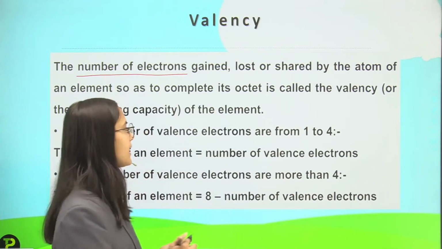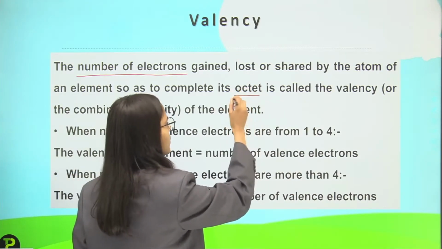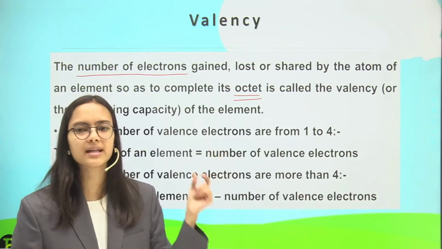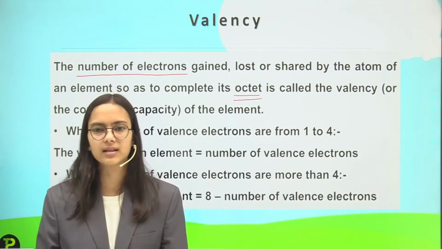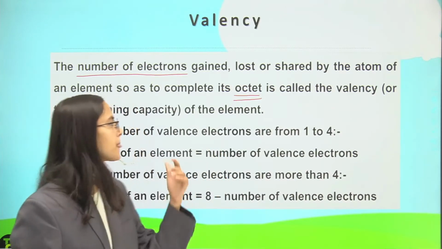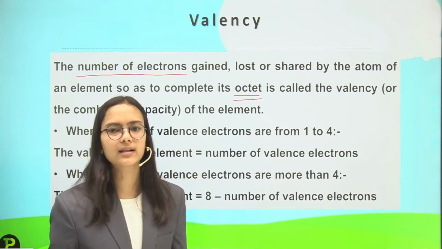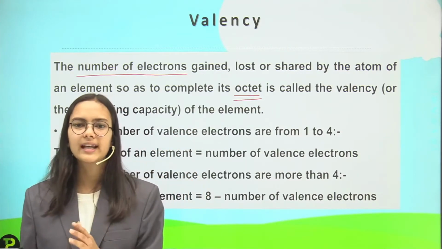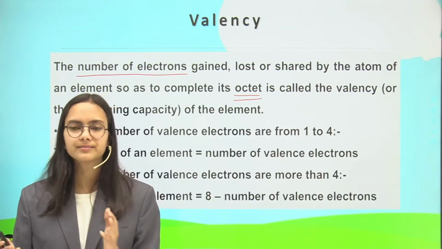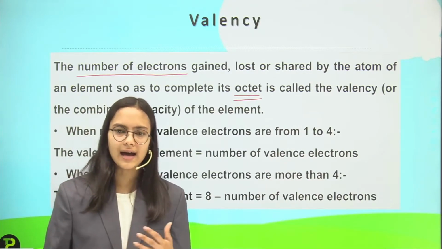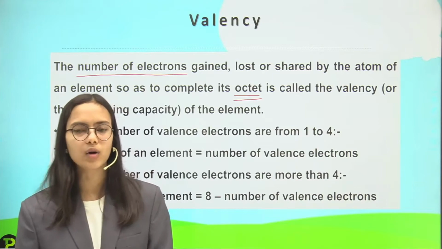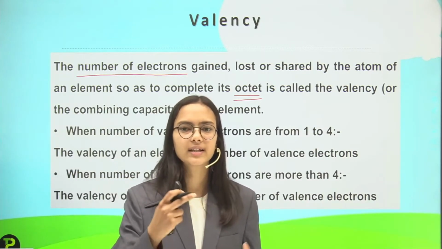Okay, and here this term octet is a new word. Octet means the group of 8 electrons in the outermost shell. So to complete its octet, that number of 8 electrons to be completed by all the elements is called an octet. And to complete that octet, what happens?